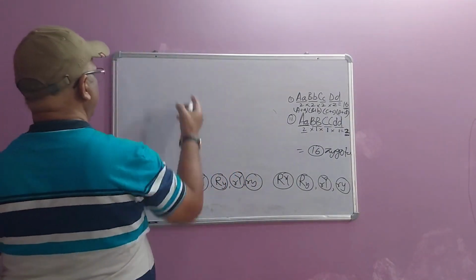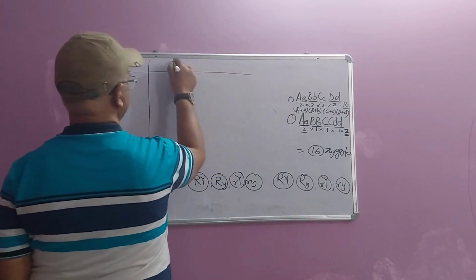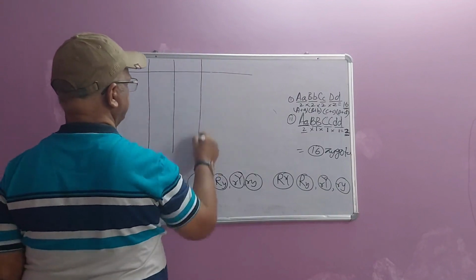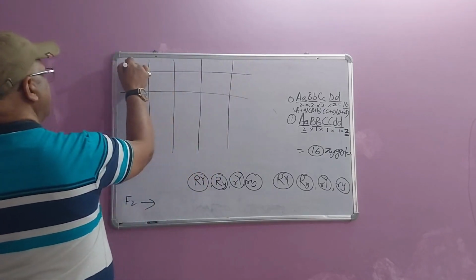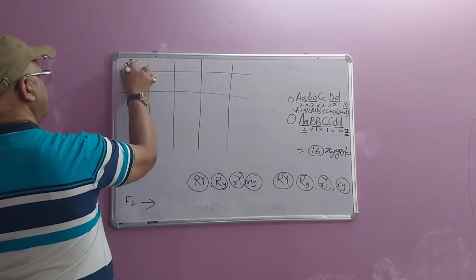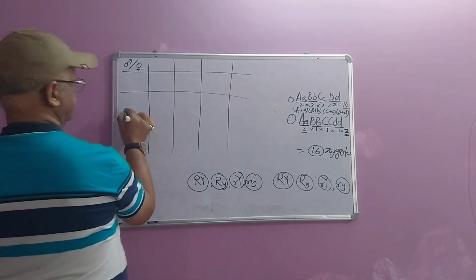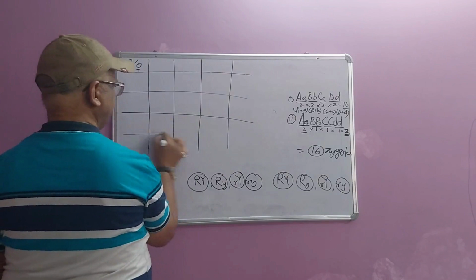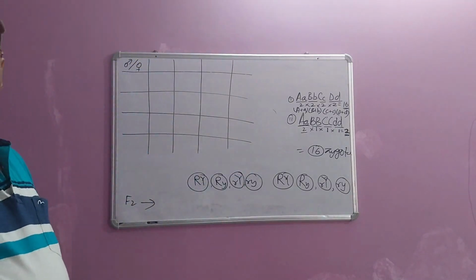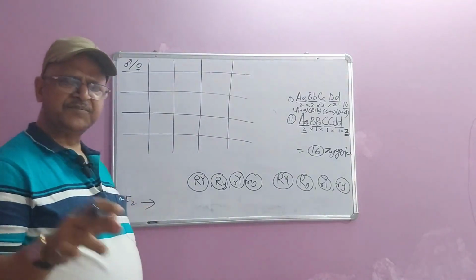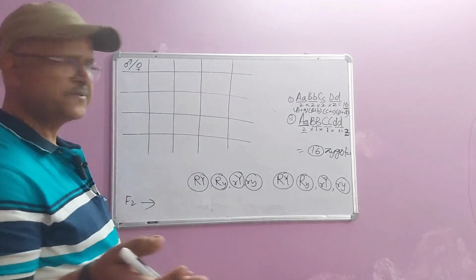The Punnett square was prepared by the British botanist Mr. Punnett for the first time. We take gametes on the X and Y axis. This is like finding coordinates at a particular point. To find the genotype of the zygote is like finding coordinates at particular points.